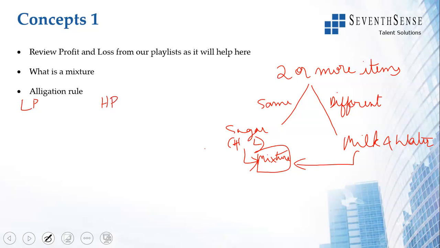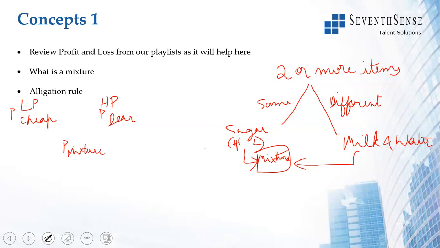So we'll call this cheap. We will call this dear. Dear is not the deer that some of you are thinking about. Dear means that this is costly. So this is the price of cheap and the price of dear, and the price of the mixture.